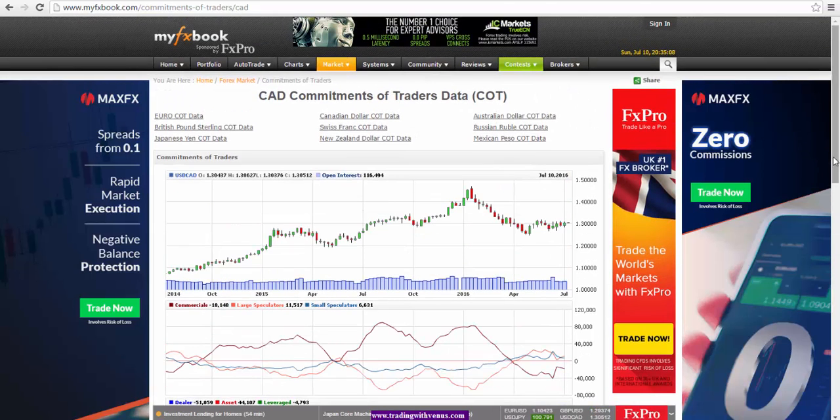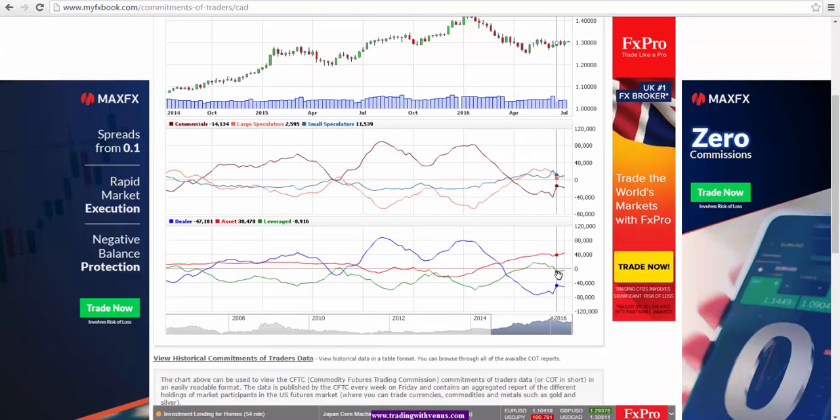Moving on to the Canadian dollar, we see that leverage money have changed their positions from 8,916 to 4,793. So the short position in the Canadian dollar have actually decreased. This points to a bullish Canadian dollar, which means short for dollar CAD.